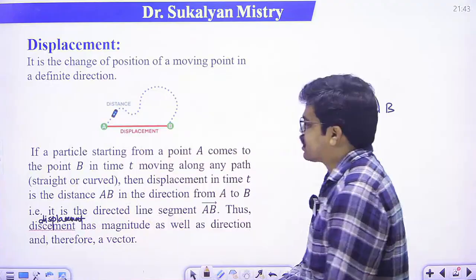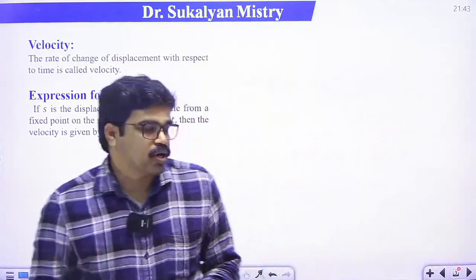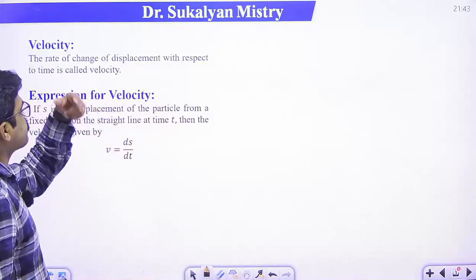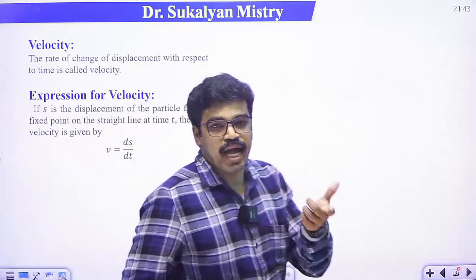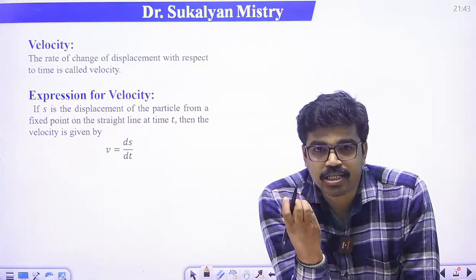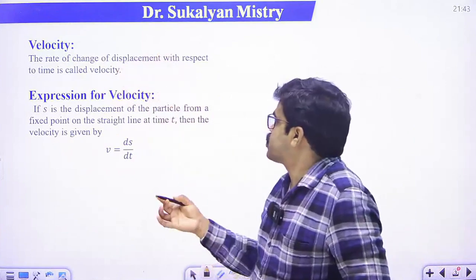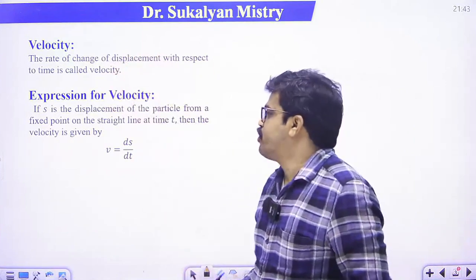Next, what is velocity? It is very important. The rate of change of displacement with respect to time is called velocity.